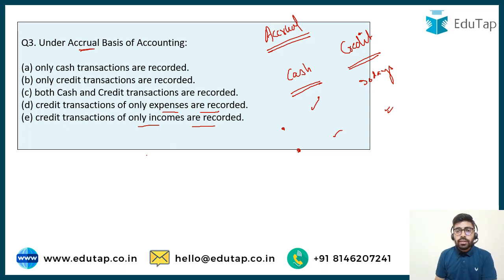Then if we are following this credit basis, after 30 days you will be receiving, or after 30 days you will be making certain payments. So the cash outflow and cash inflow is going to be after a specified time period in the credit transactions. So the question is asking what kind of transactions are going to be recorded. Are you only going to record cash? Are you only going to record credit? Or are you going to record both of these transactions? How are things going to work? The question is basically asking this.